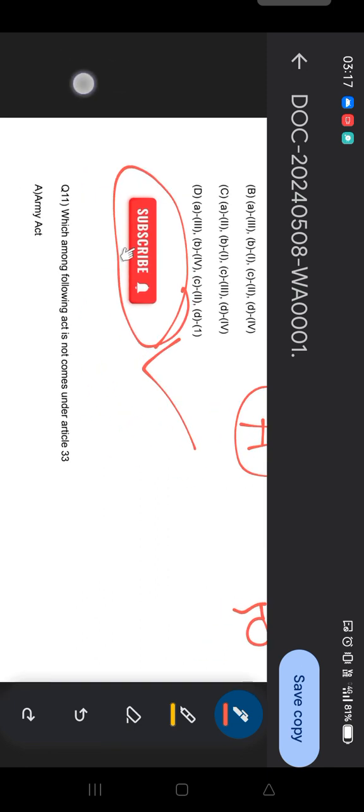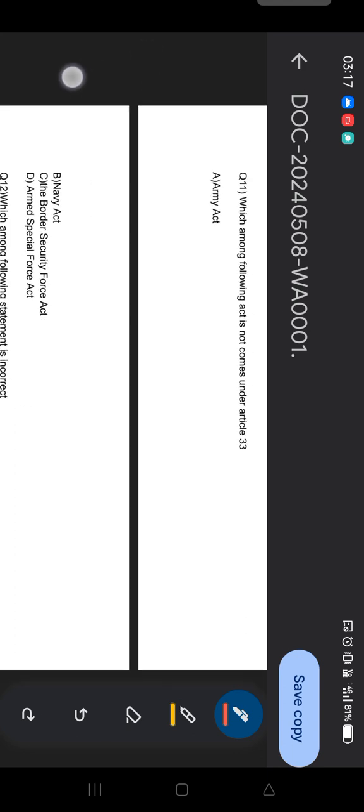Moving to the next question. Which among the following does not come under Article 33? Your time starts now. As you all know, Article 33 is related to the abrogation of fundamental rights of the intelligence services, the security forces and armed personnel. That is Article 33, which is part of the fundamental rights. So you need to find which does not come under Article 33.